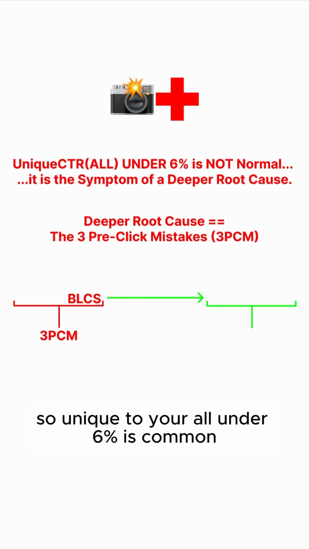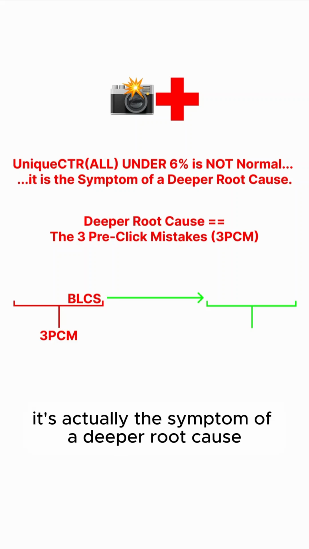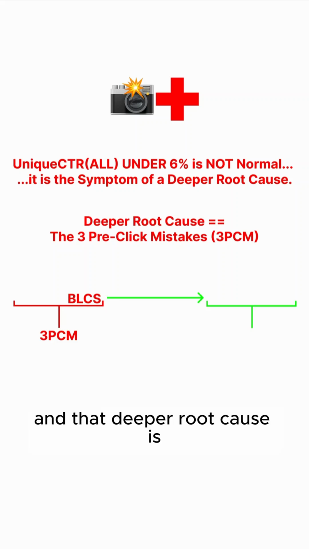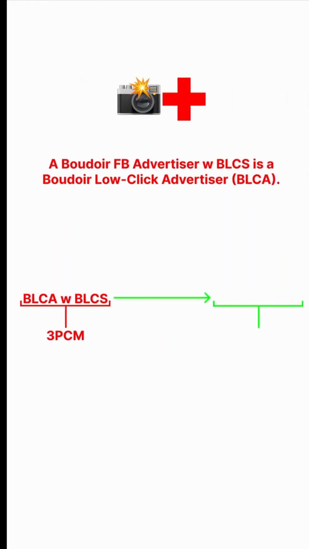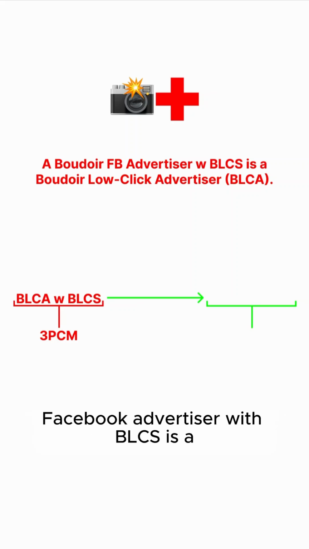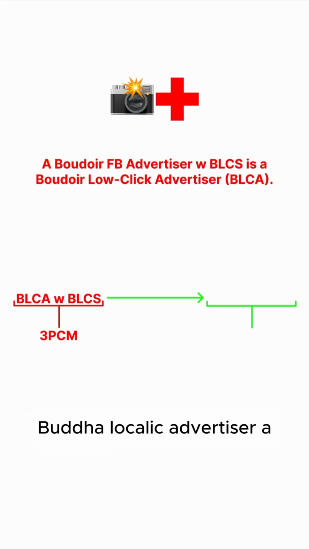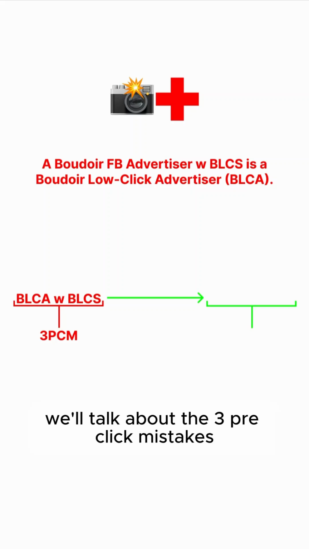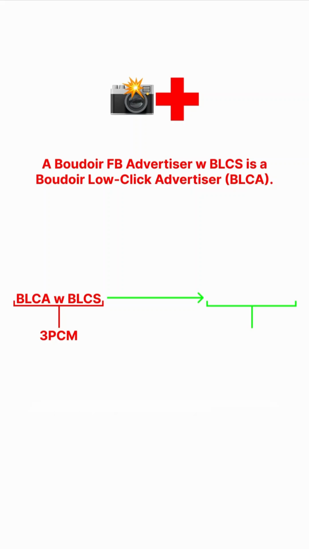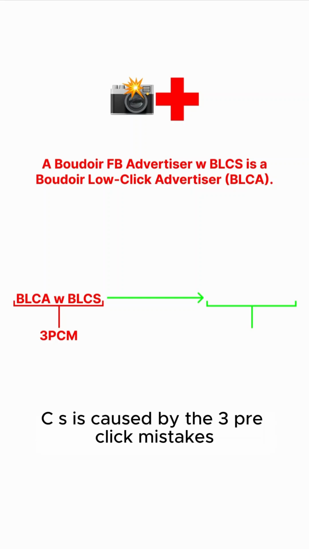So unique CTR all under 6% is common, but not normal. It's actually the symptom of a deeper root cause, and that deeper root cause is the 3 pre-click mistakes. We also know that a Boudoir Facebook advertiser with BLCS is a Boudoir low-click advertiser, a BLCA. So we've got our universe building here. I'll talk about the 3 pre-click mistakes towards the end of the video, but a BLCA with BLCS is caused by the 3 pre-click mistakes.